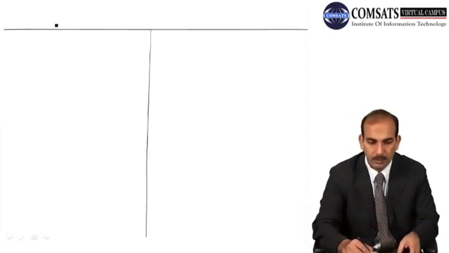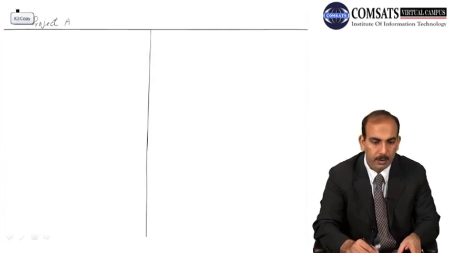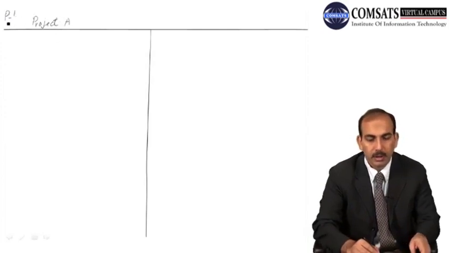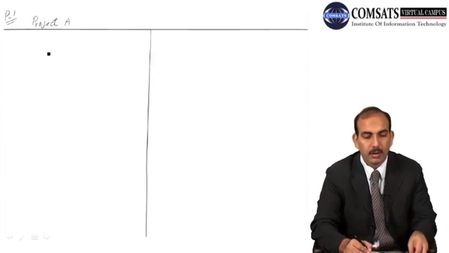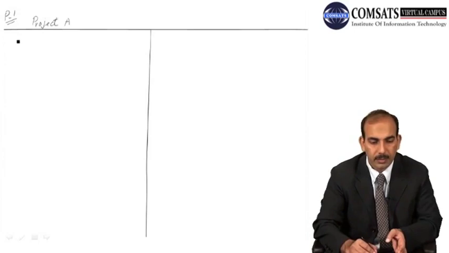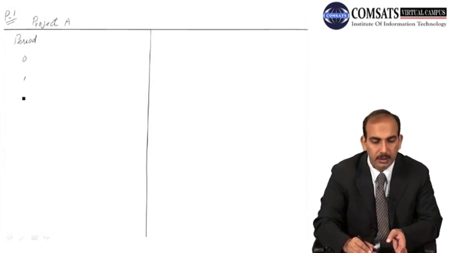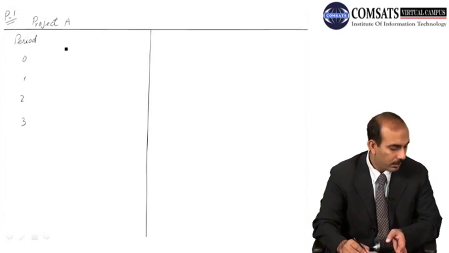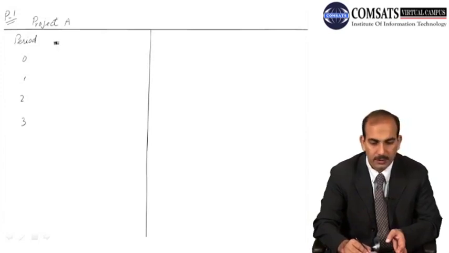Here we have project A. This is problem 1, and we have project A for different periods 0, 1, 2 and 3, and we have net cash flows.